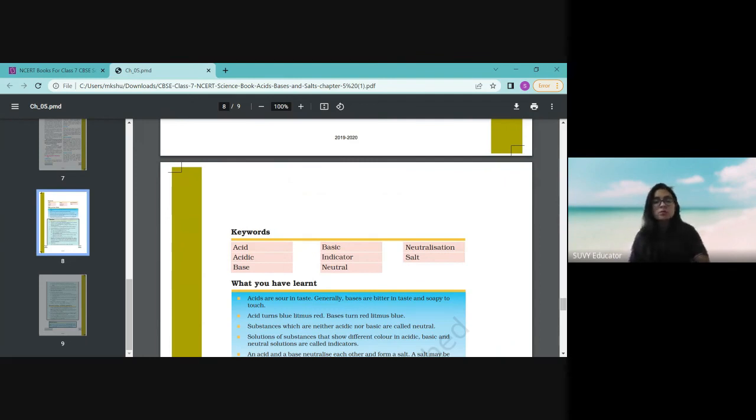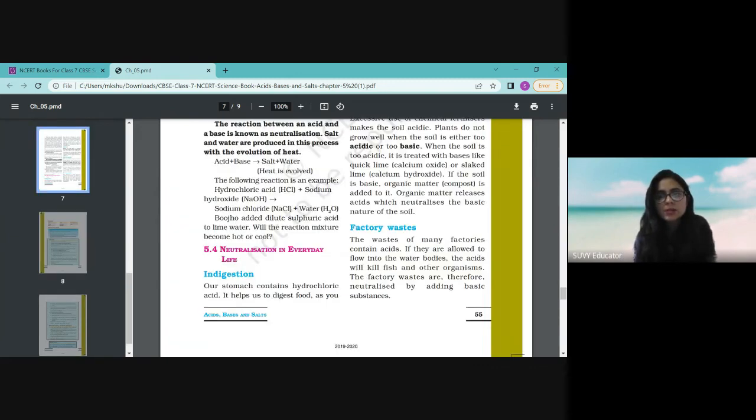So we add some manure and some kinds of fertilizers to make it neutral soil, so that our plants can grow and mature, and so that fruits, flowers, and crops can grow. Okay, so that's it. The chapter has been completed now.